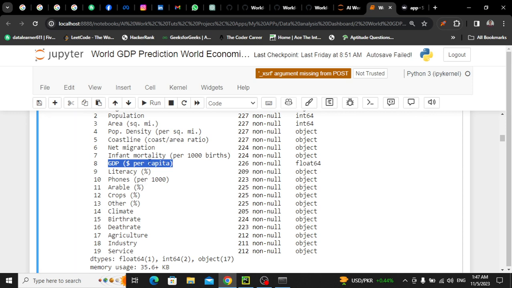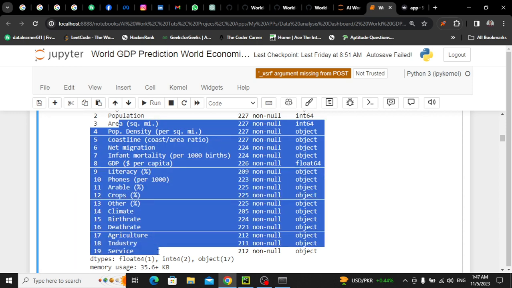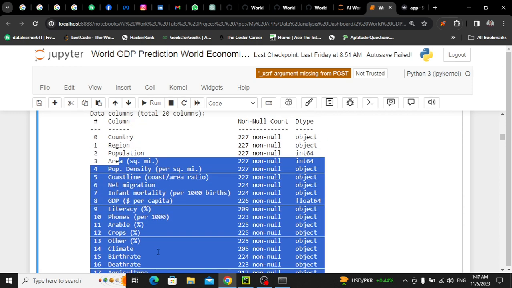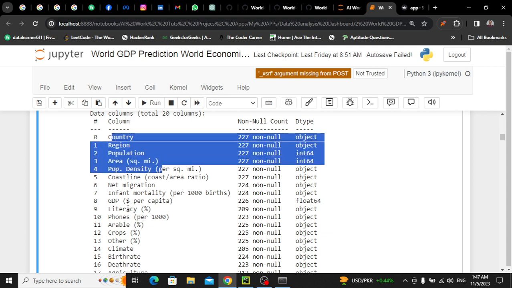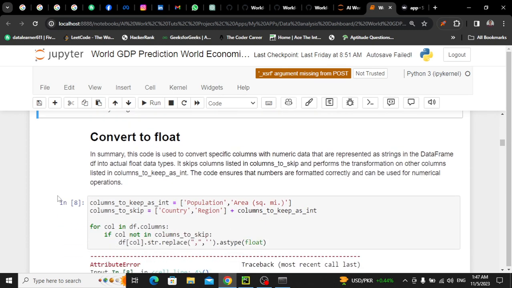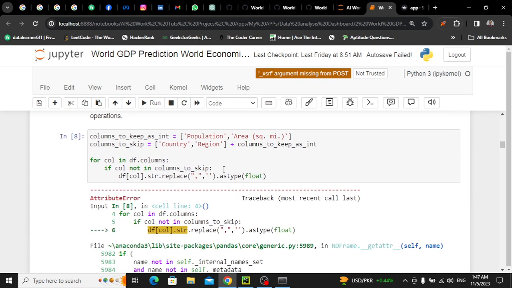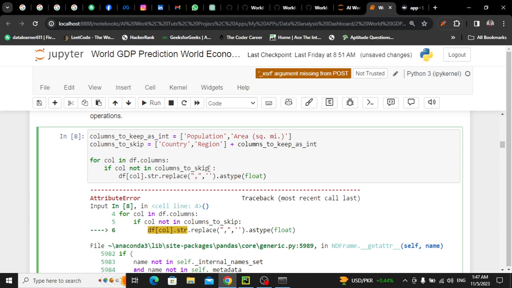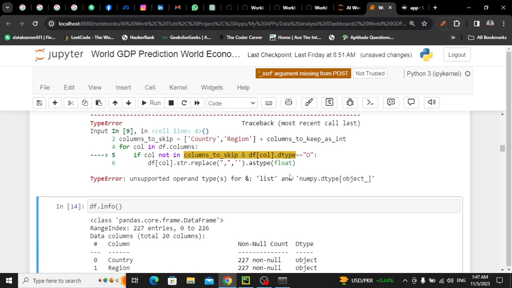So we have to explicitly say that all the other columns except the first four that I mentioned and this GDP, you have to focus on those columns. Let me show you. So here I'll add another condition, df[col].dtype equal to object. Now there you have to put capital O. Let me run it again.